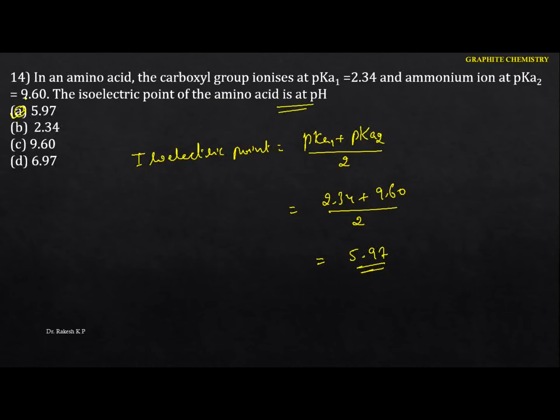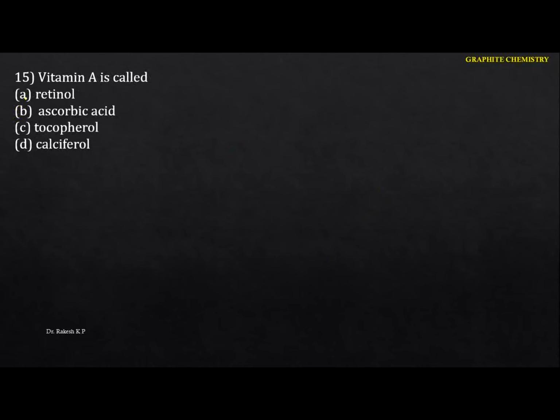Next one. Vitamin A is called retinol. Ascorbic acid is vitamin C. Tocopherol is vitamin E. Calciferol is vitamin D. In this case, the question is vitamin A is called which one? Retinol. Hence the option is A.